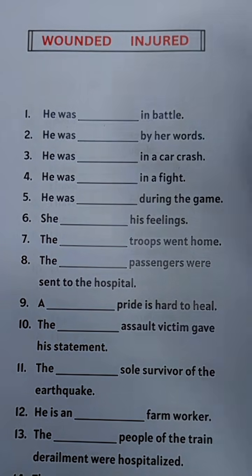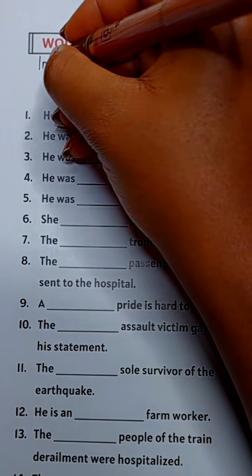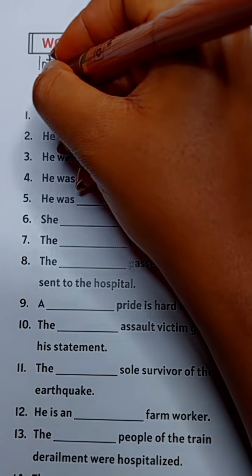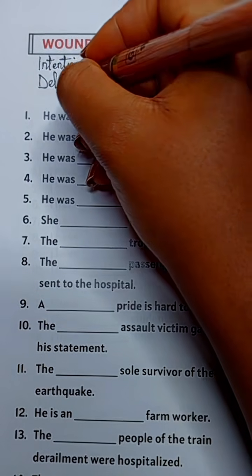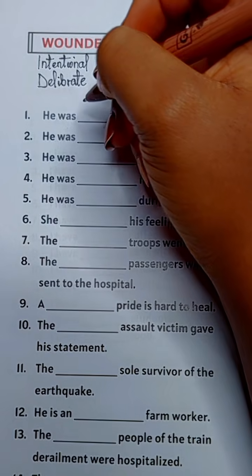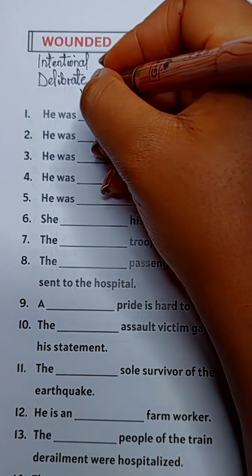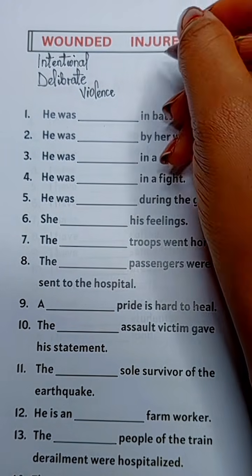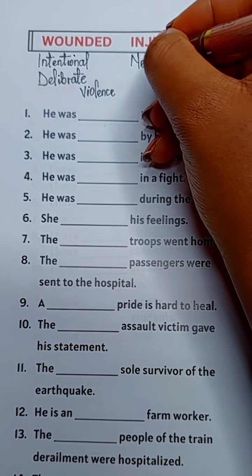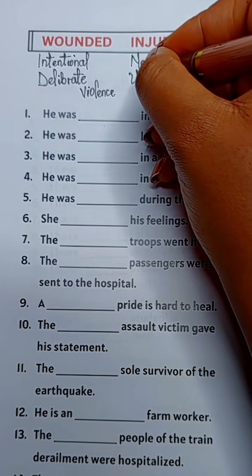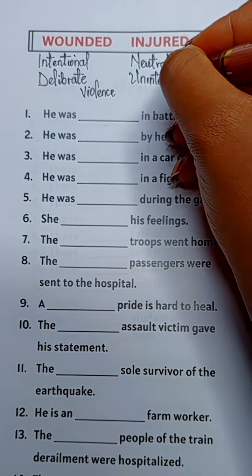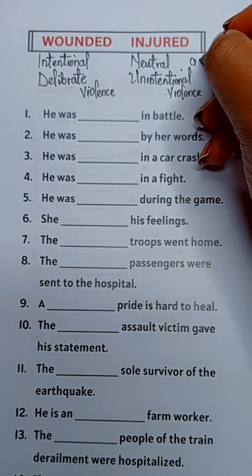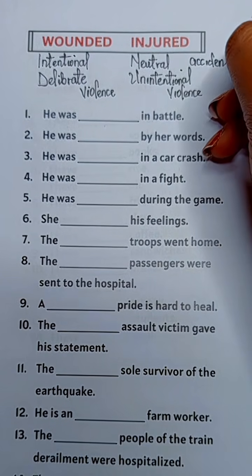Wounded is caused by intentional or deliberate violence. So when you intentionally or deliberately hurt someone, we use wounded. Injured is caused by neutral or unintentional violence. So essentially, when accidents happen, we use injured.